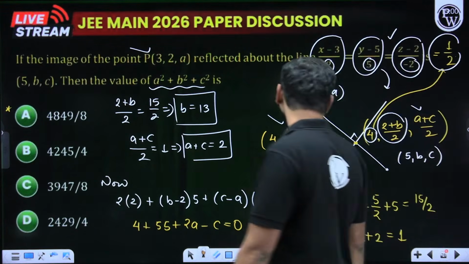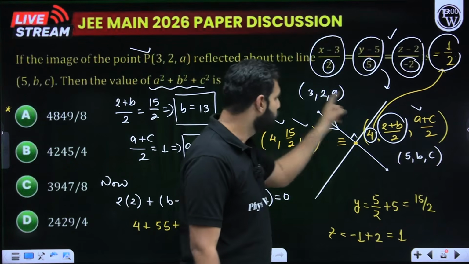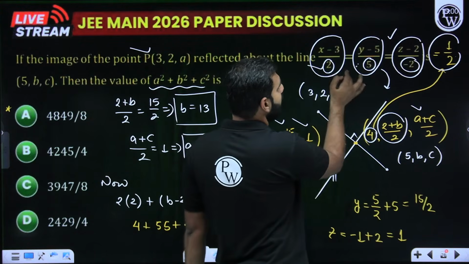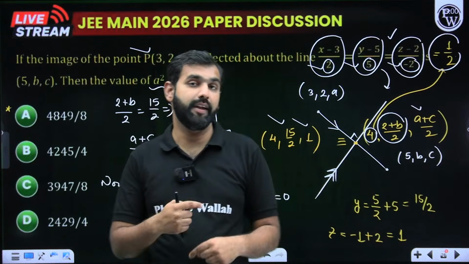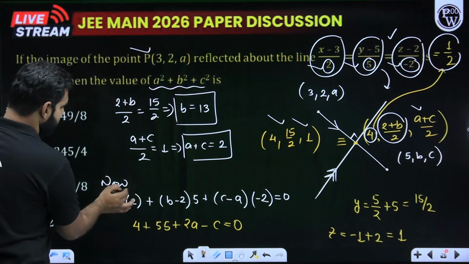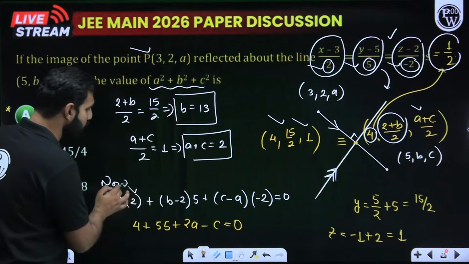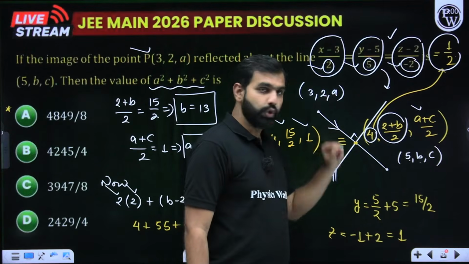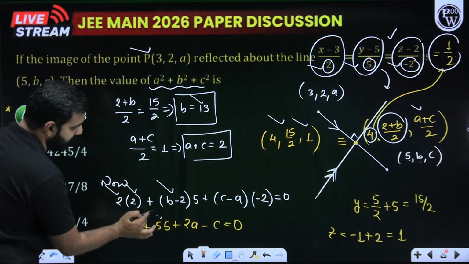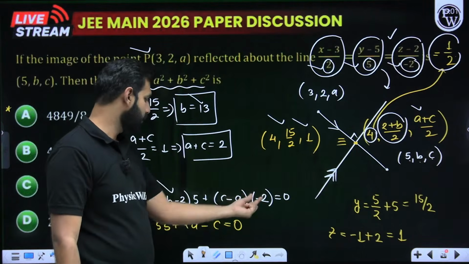Look at the part. Can I not say that the direction ratio of this line is given by 3 minus 5, 2 minus b, and a minus c. The direction ratios of this line are 2, 5 and minus 2. So we know if two lines are perpendicular, a1 a2 plus b1 b2 plus c1 c2 is 0. Do you remember that? So with that, here this is 2 times 5 minus 3, that is 2, so a1 a2, plus b minus 2 into 5. B is 13, so 13 minus 2 is 11. 11 into 5 is 55. Plus c minus a into minus 2.